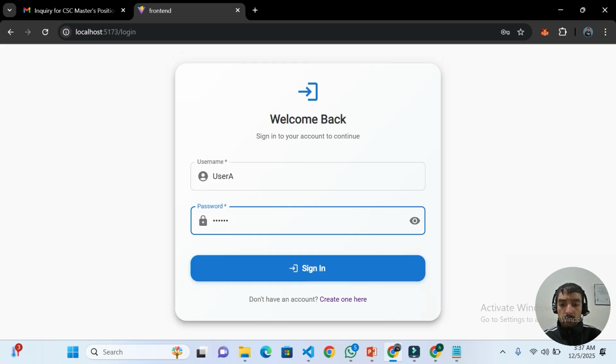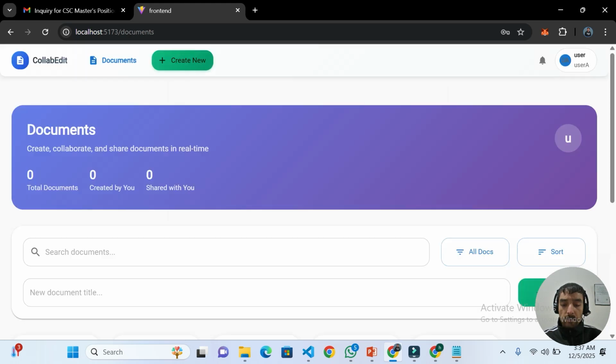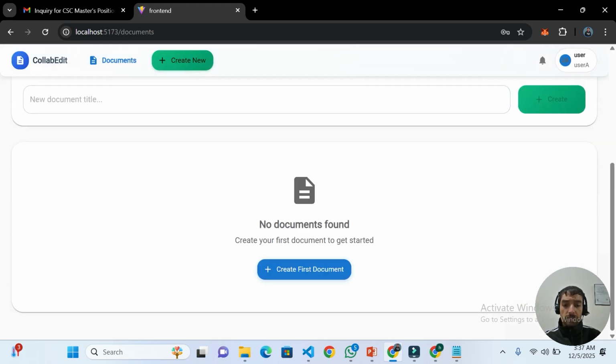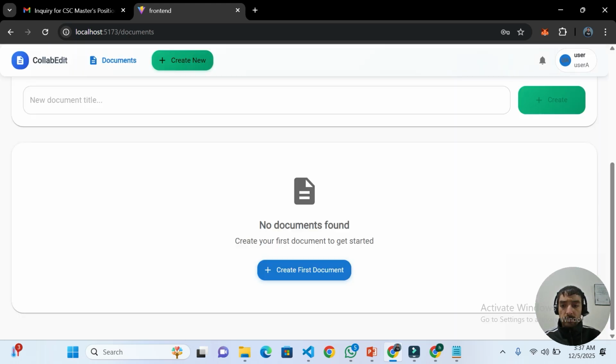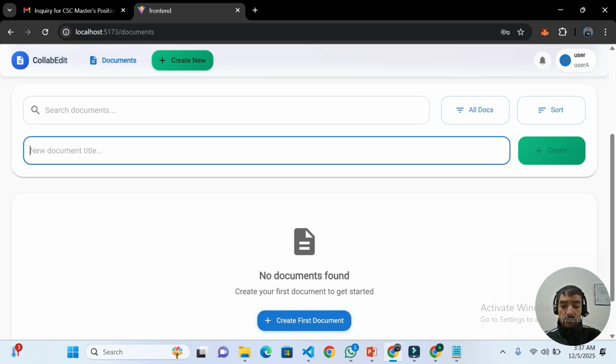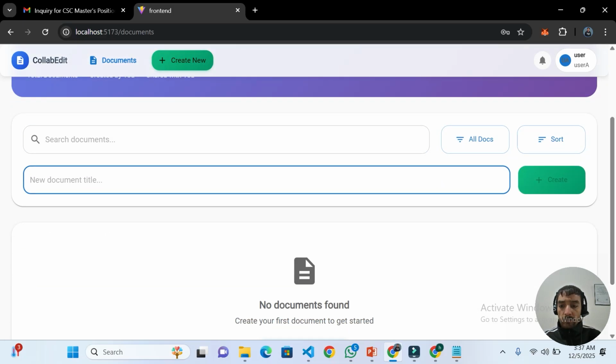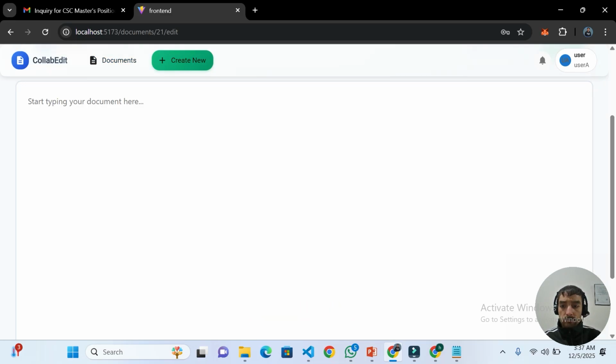I will log in user 1 here. There is no document here. I will create a new document for this user A, like new doc. Create.